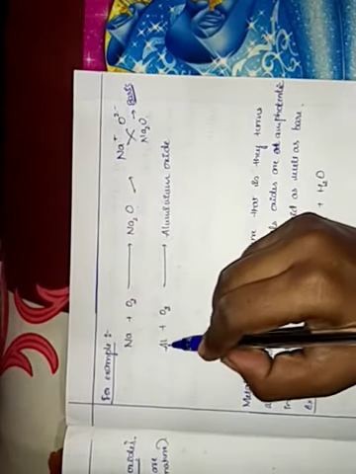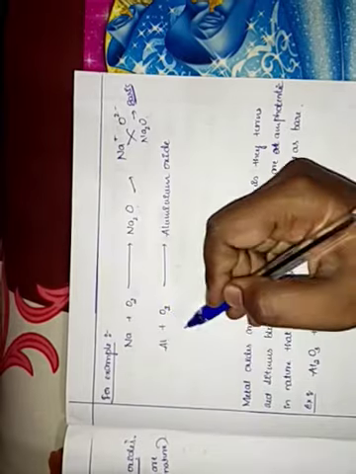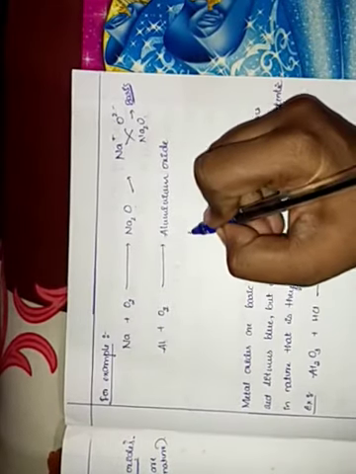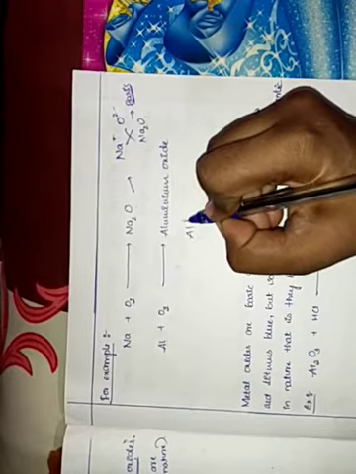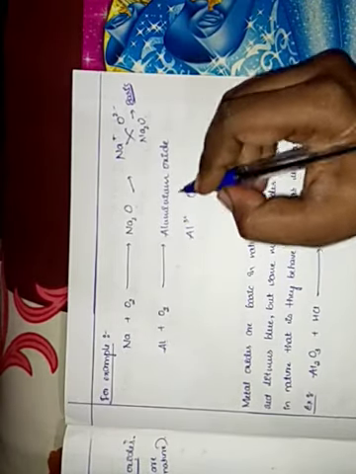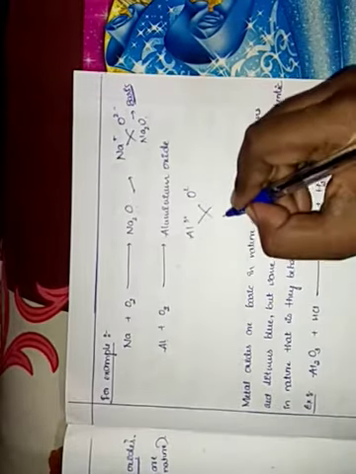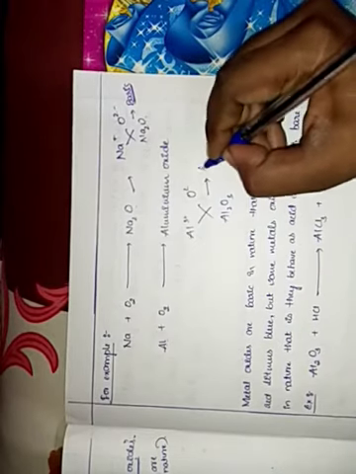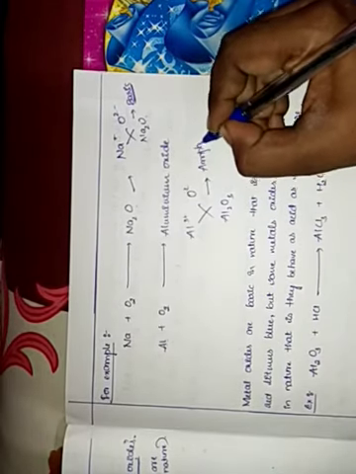Similarly, we have Al, that is aluminium plus oxygen. When aluminium reacts with oxygen, it forms aluminium oxide. Let us see how it forms. Al3+ and O2-. When we crisscross, we get Al2O3. This is amphoteric.